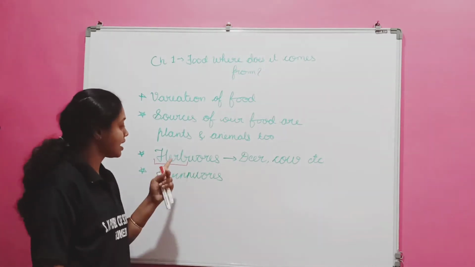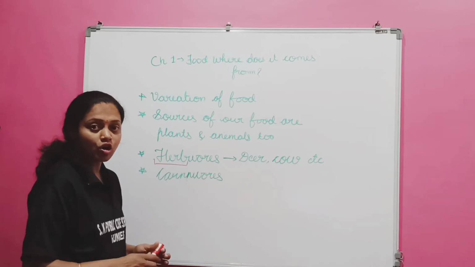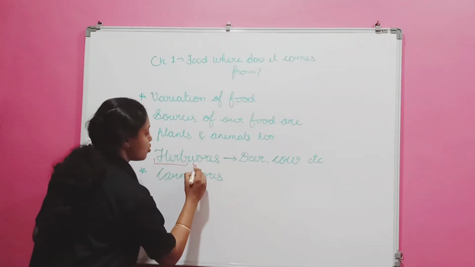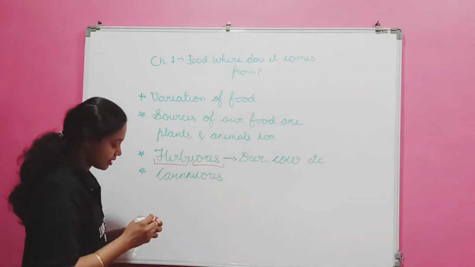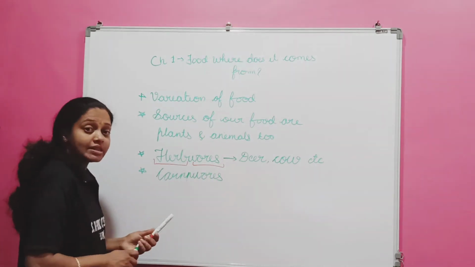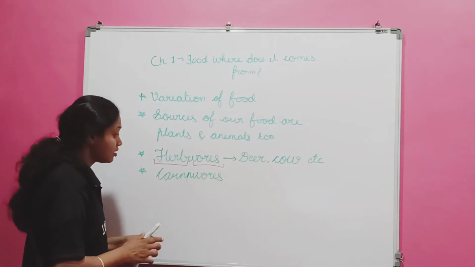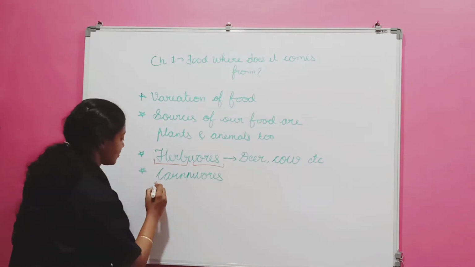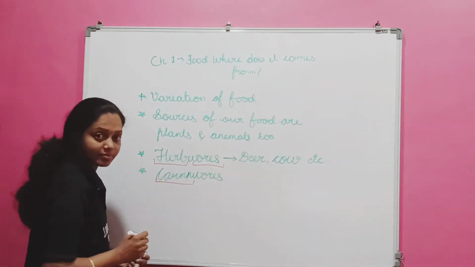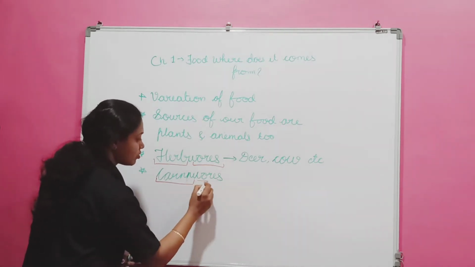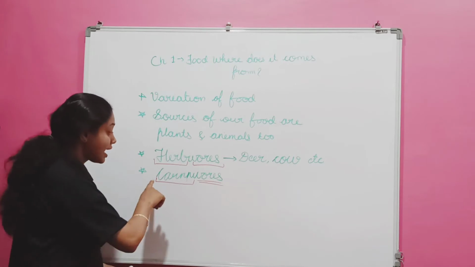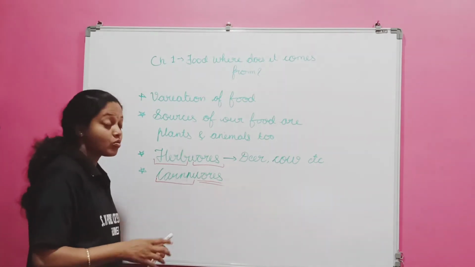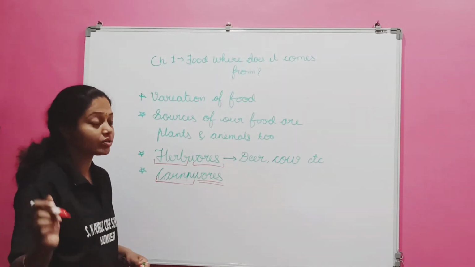Herbivorous is a common word. Now, animals which eat other animals, here you have to remember carnivores. Carni. Again, vores is common. Okay. Carnivores.